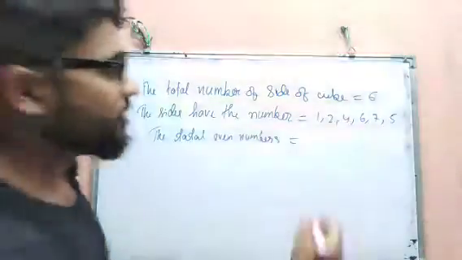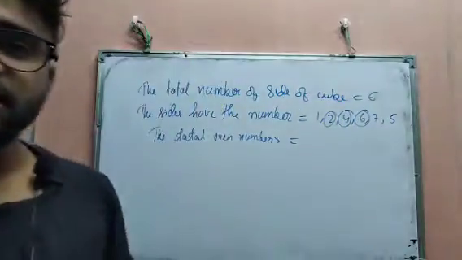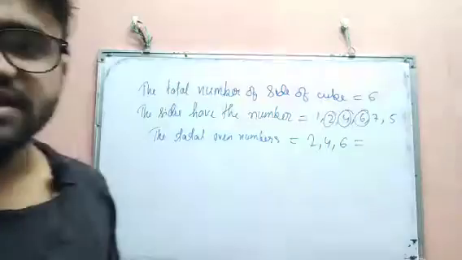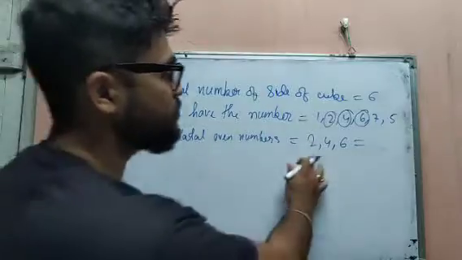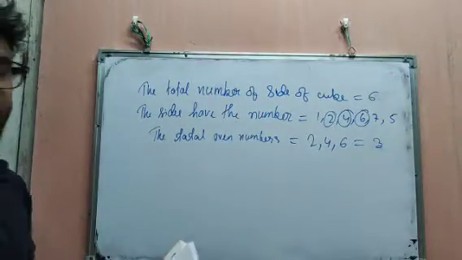Here, how many total even numbers? 2 is there, 4 is there and 6 is there. So there are 3 even numbers: 2, 4 and 6. So we find the probability of getting an even number.